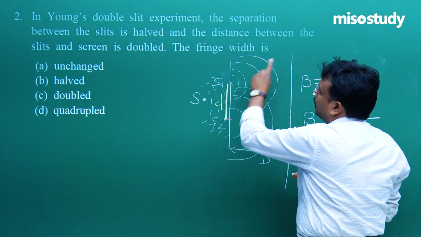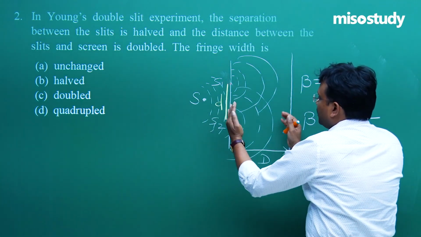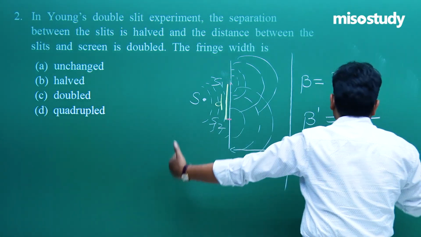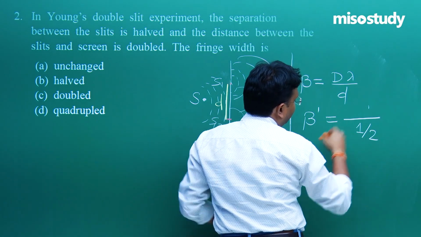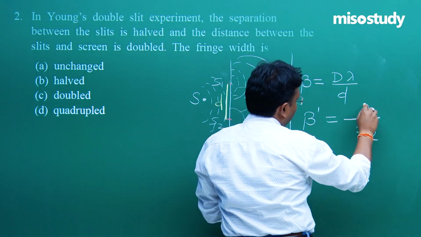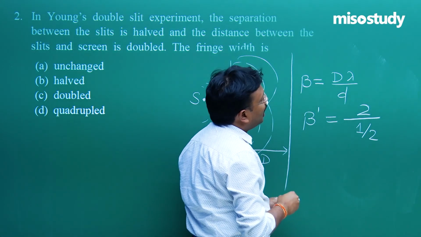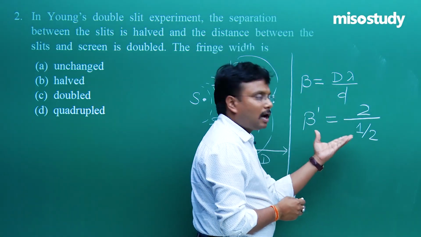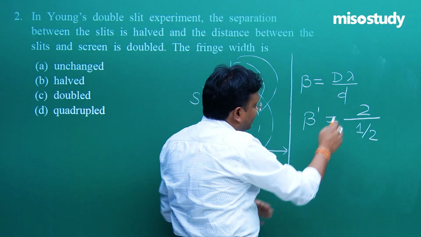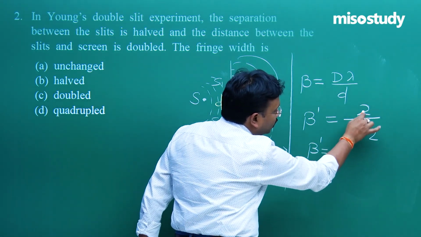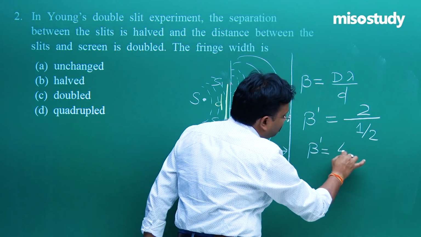Then the distance between the slits and screen is doubled. So earlier it was D, now it is 2D. So let's say it is 2. I am not putting the lambda and the D here because I have explained this. So ultimately beta prime is equal to 2 into 2 by 1, that is 4.